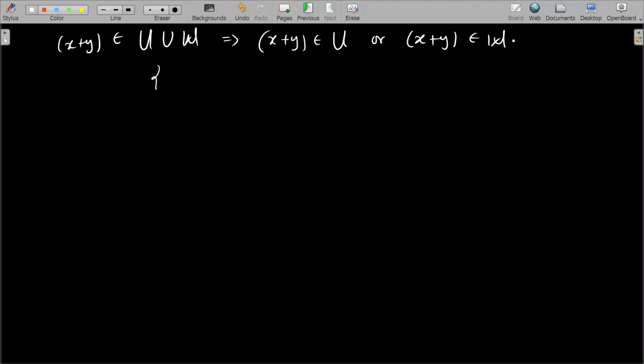What I'm trying to say is, if I have 1, 2 as these two vectors and maybe 3, 4, the union of these will be 1, 2, 3, 4, right? So either one of them belongs, so either 3 belongs to this set or that set. Okay, that's what it means. So either the element x plus y that we are saying belongs to U union W belongs to just U, or it belongs to only W.